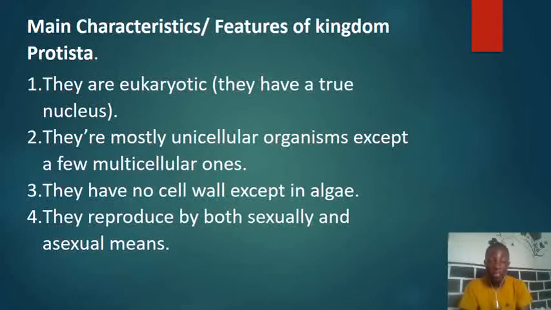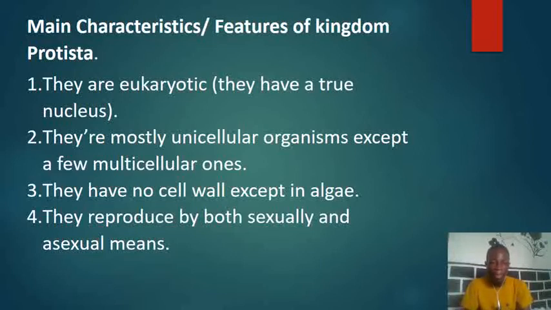Then characteristic number two is that they are mostly unicellular, and we have only a few that are multicellular. When we say unicellular, we are referring to organisms that are single-celled. The whole organism is just one cell. So that's unicellular. Let's take note of that. When we say multicellular, it means that the organism has several or many cells forming it. So for protists, most of them are unicellular and a few of them are multicellular.